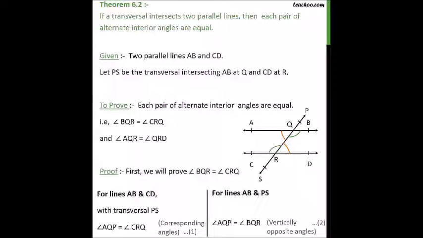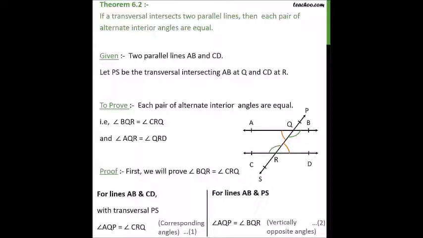So, given here is transversal N intersects two lines, that is L and M, and to prove here is alternate interior angles are equal. Proof: first, we need to prove angle BQR is equal to CRQ. For lines AB and CD with a transversal PS, angle AQP is equal to CRQ because of corresponding angles. For lines AB and PS, angle AQP and BQR are equal since they are vertically opposite angles. From 1 and 2 we can find that the angle BQR is equal to CRQ.